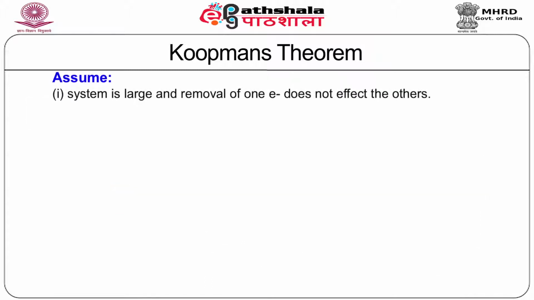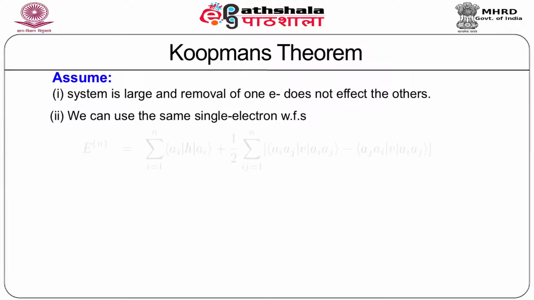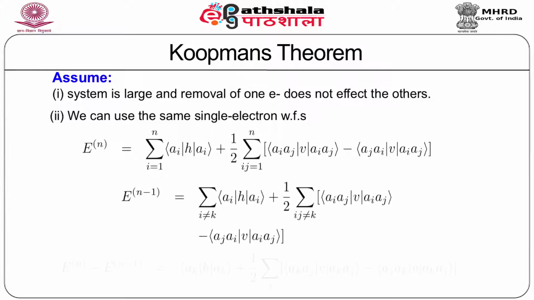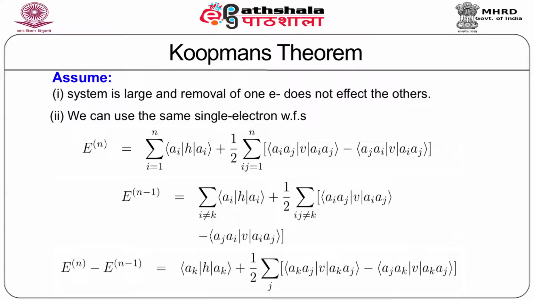We assume, firstly, the system is large and removal of one electron does not affect the others. We thus can use the same single electron wave function for the n minus 1 electron case as in the n electron case.